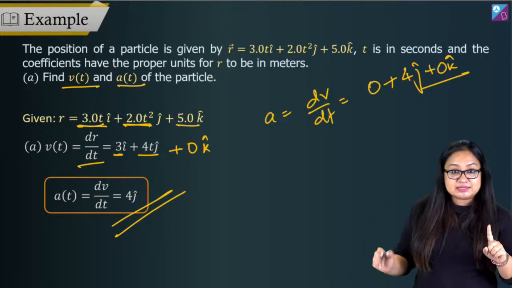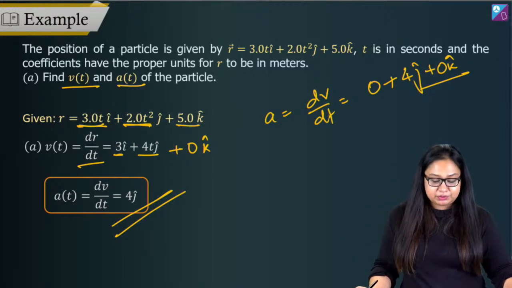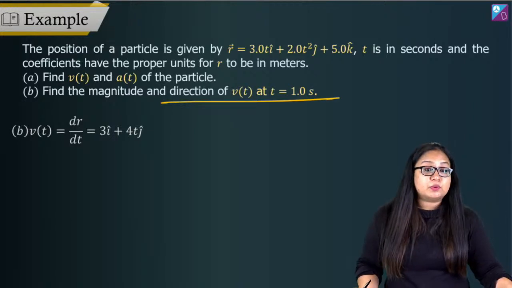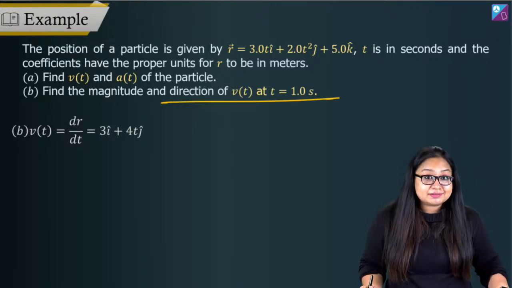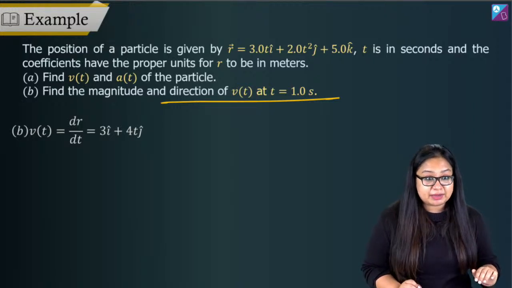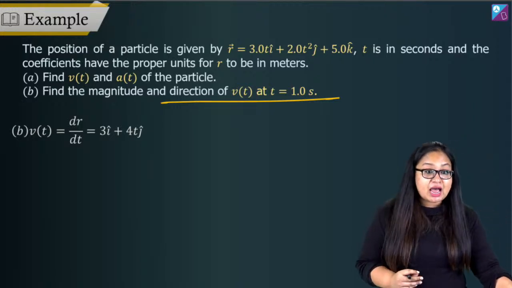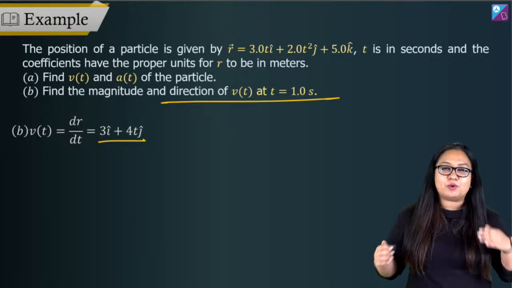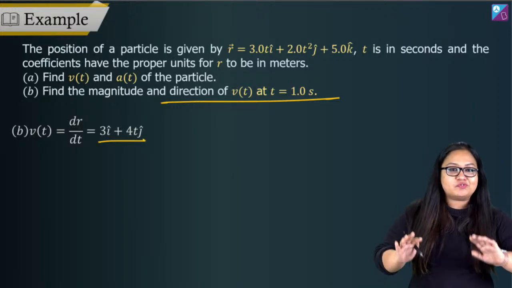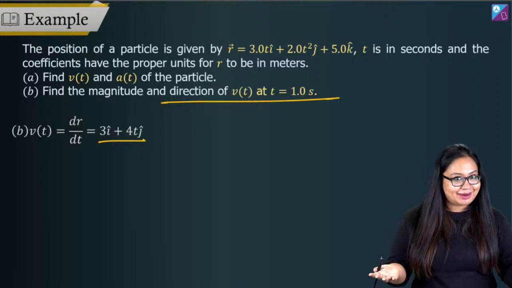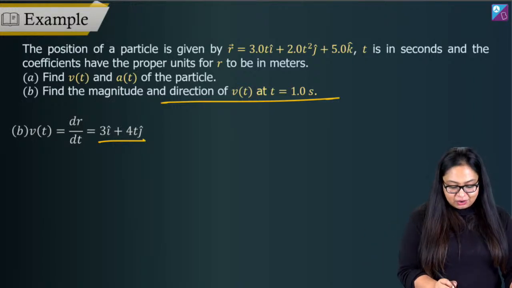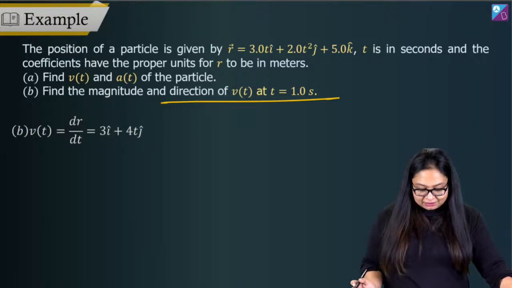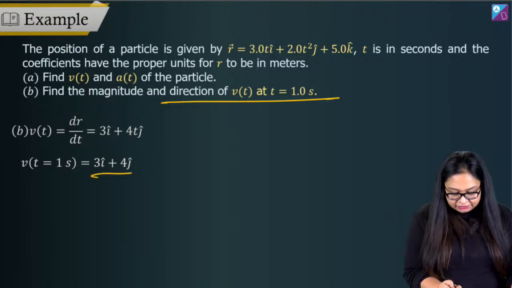Velocity at t equal to 1 second, right? That's what we have to find out. Let's see. Magnitude and direction of velocity at t equal to 1 second. We have already calculated velocity as a function of time, which is 3 i cap plus 4t j cap. Now we just have to substitute t equal to 1 to find the velocity at t equal to 1. Very simple. Here we go. This becomes 3 i cap plus 4 j cap. So velocity at t equal to 1 second is 3 i cap plus 4 j cap.